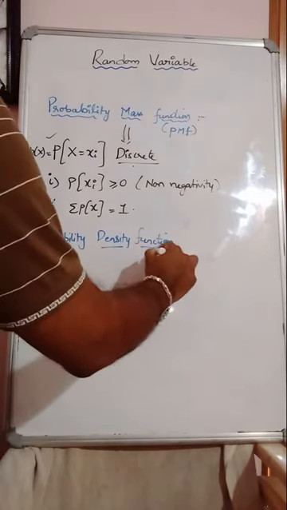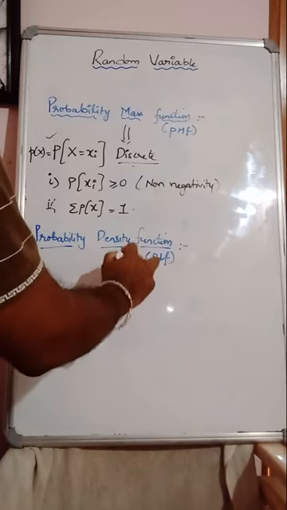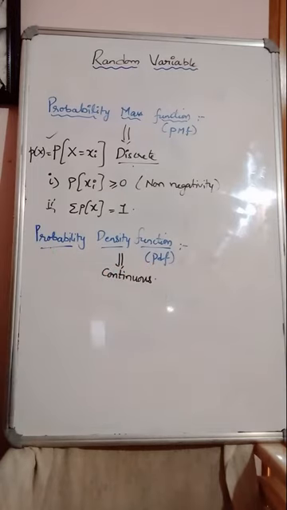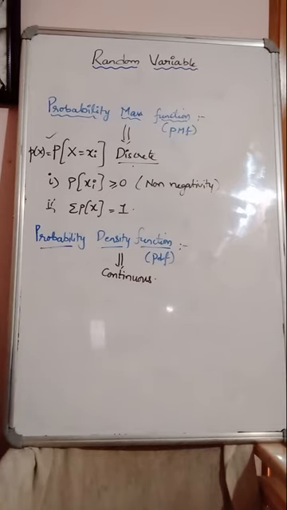Probability density function is nothing but PDF. One is a PMF, probability mass function. Next one is a PDF, probability density function. So whenever I say it's PDF, it definitely follows a continuous random variable. So what do you mean by continuous random variable? All the specific values with corresponding probabilities within the range, if you take, that becomes a continuous case. All the possible values within its range, that itself is a continuous random variable. PDF always follows a continuous random variable.